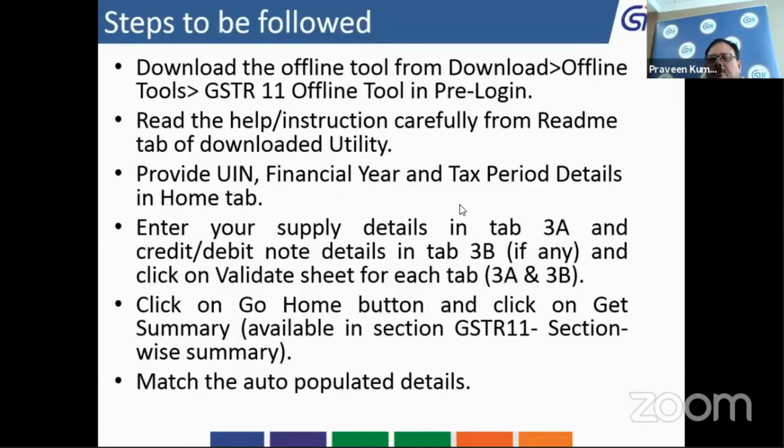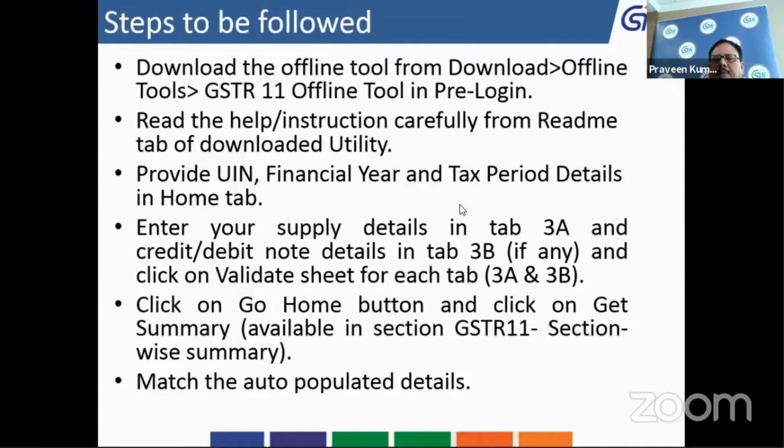The 3B sheet is related to the credit notes and debit notes which are issued to you in due course. Suppose any supplier has issued you a credit note or debit note, then this table is required to be filled in, because it also has some validation checks and it will correct the system from the backend.